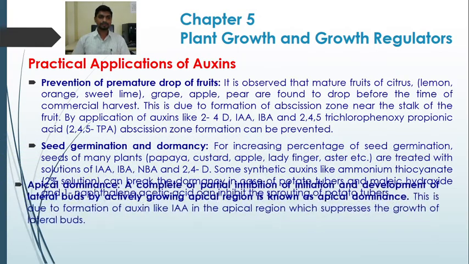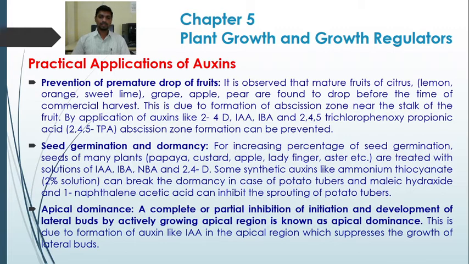Next application, apical dominance. Apical dominance is a complete or partial inhibition of initiation and development of lateral buds by the actively growing apical region. So this actively growing apical region prevents the formation of lateral branches. This apical dominance leads to the growth of only the apical region, so there is an increase in the height of the plant and it reduces the branching.